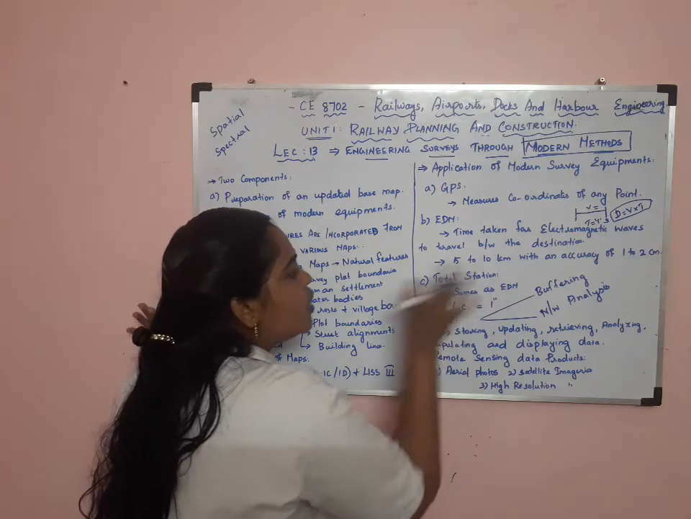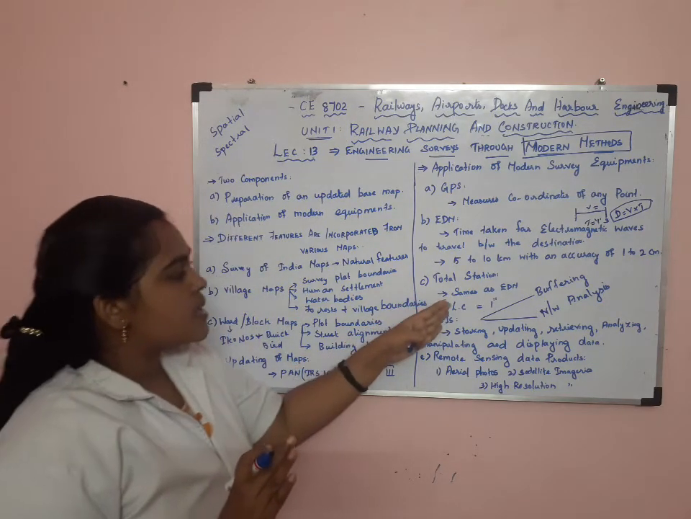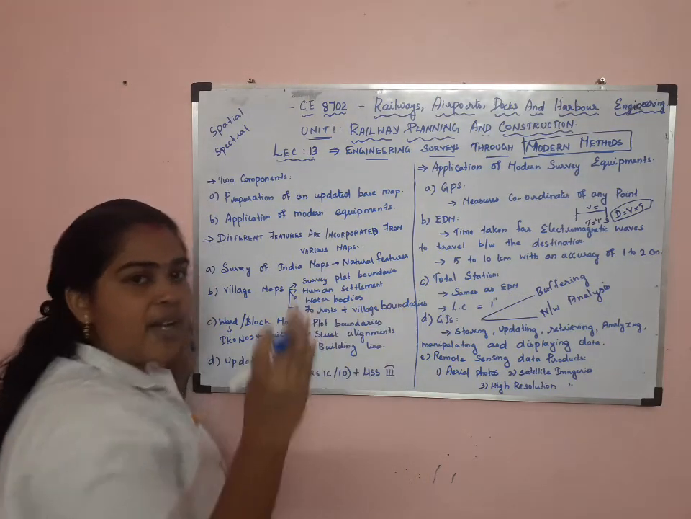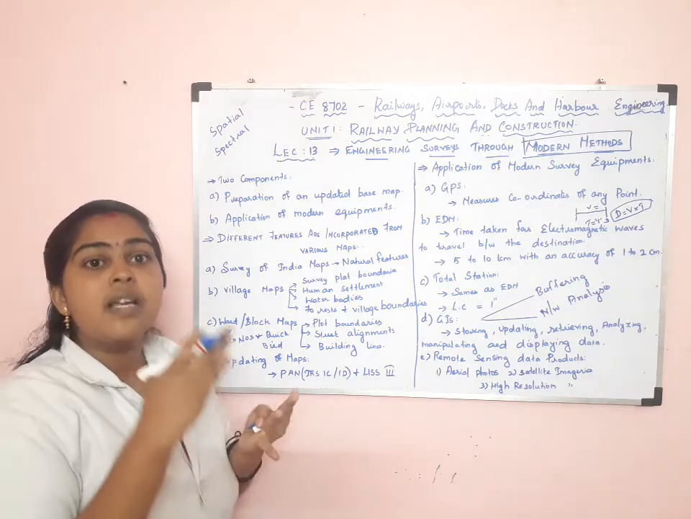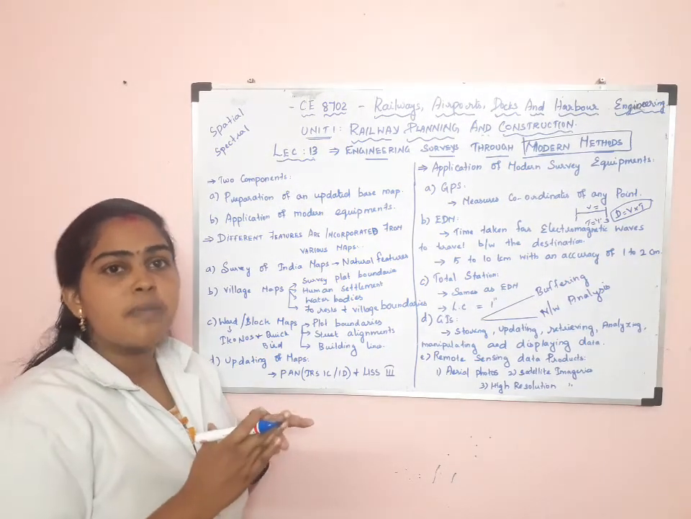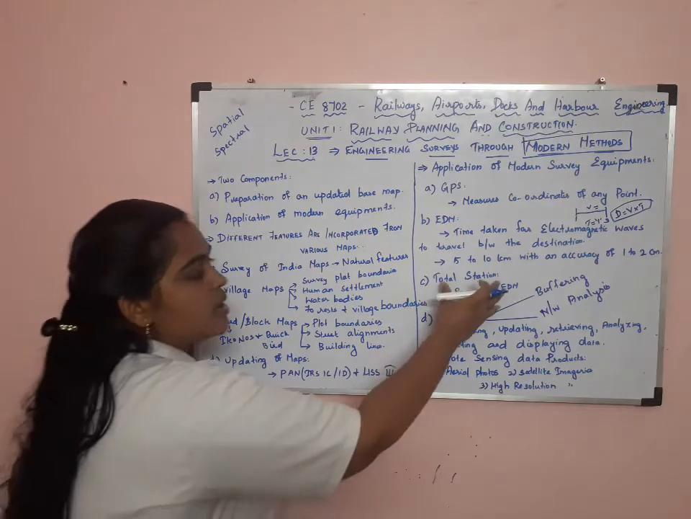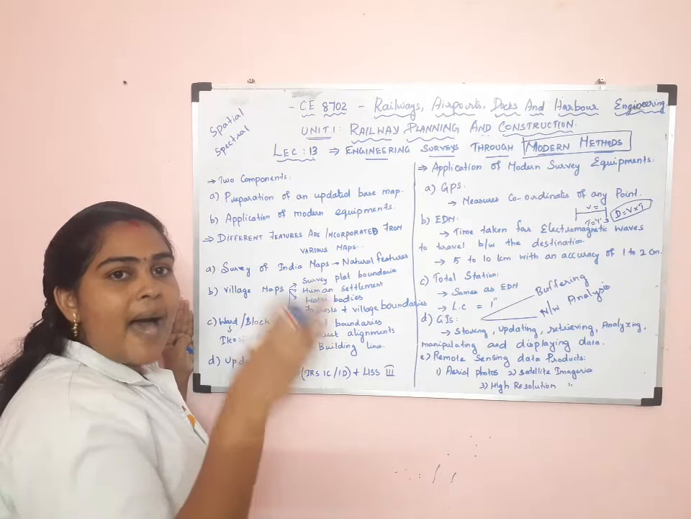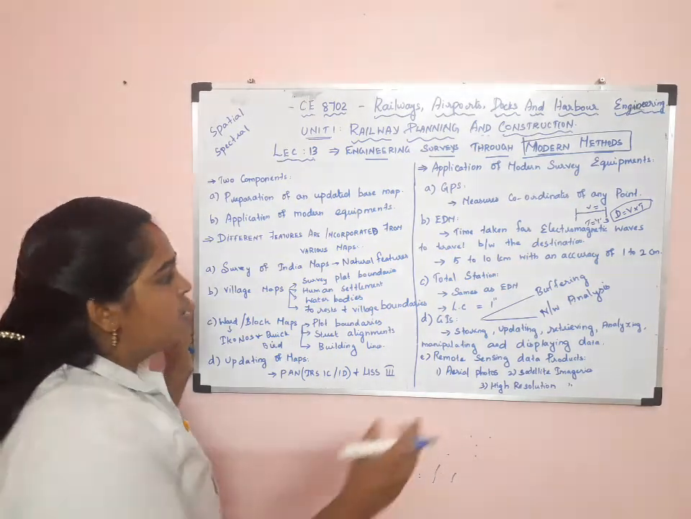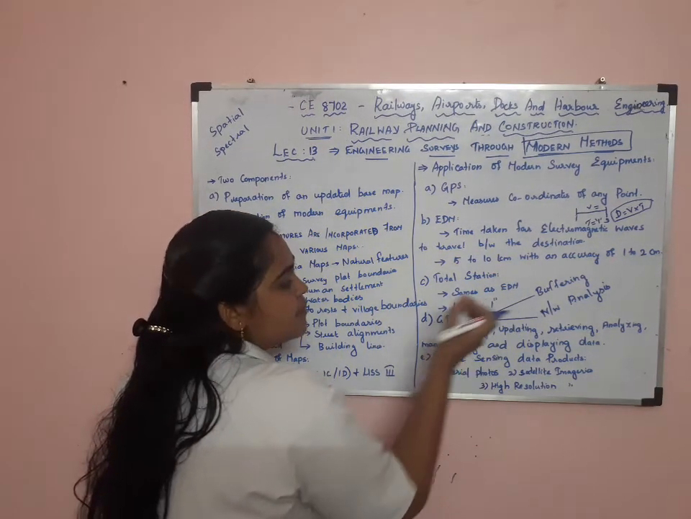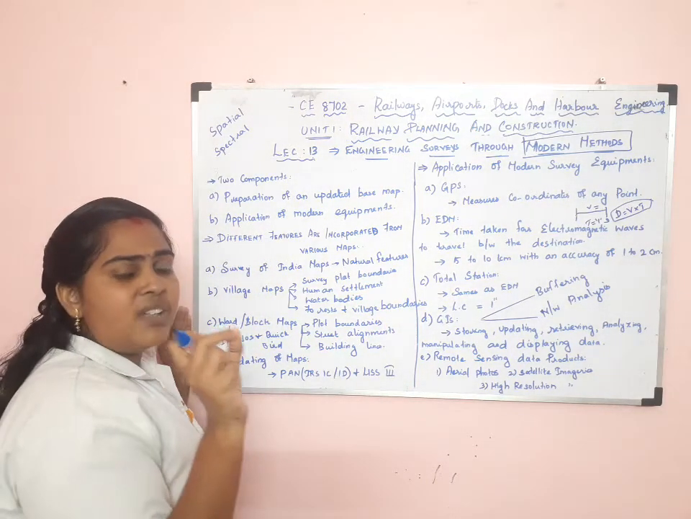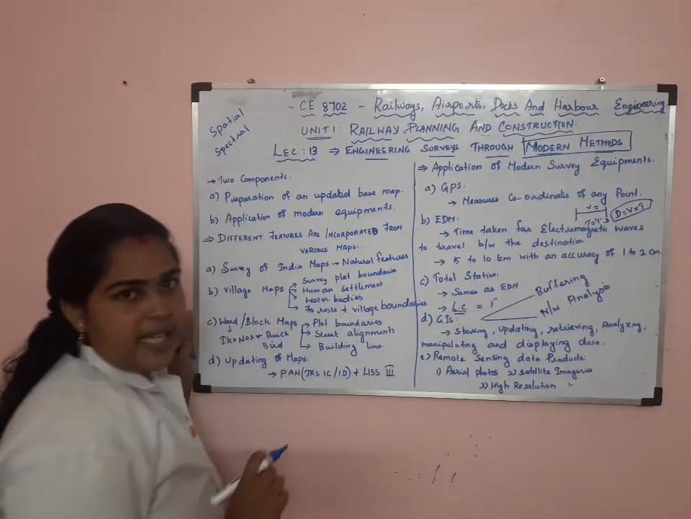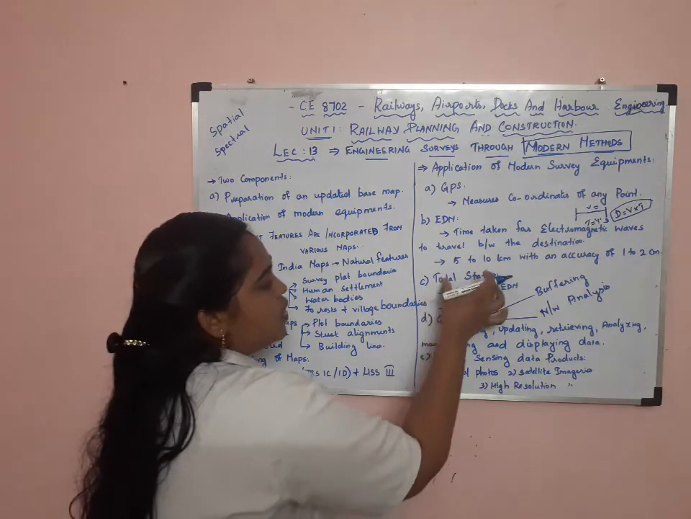Next is the total station. It works on the same principle as EDM, but it records the horizontal measurement and vertical measurement, and it can also measure angles. It also has auto recording facilities; it automatically records the readings, so manual error is avoided. The least count, meaning the least value it is able to measure, is 1 second. So this is about the total station.